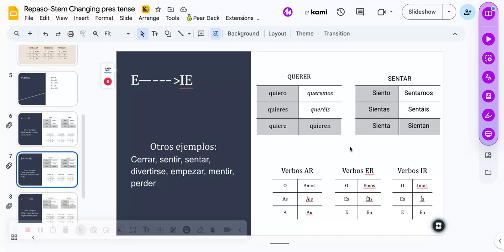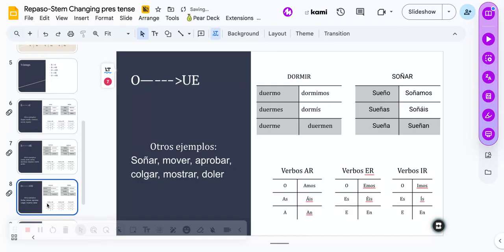Again, AR verb endings, o, as, a, amos, áis, an. ER, o, es, e, emos, éis, en. And IR verb endings, o, es, e, imos, ís, en. Let's go to O to UE. Otros ejemplos, soñar, mover, aprobar, colgar, mostrar, doler.